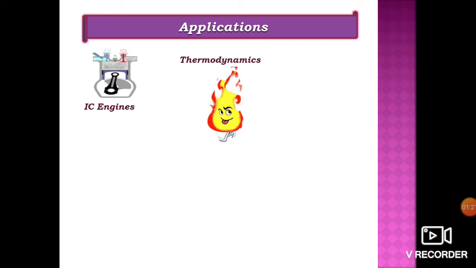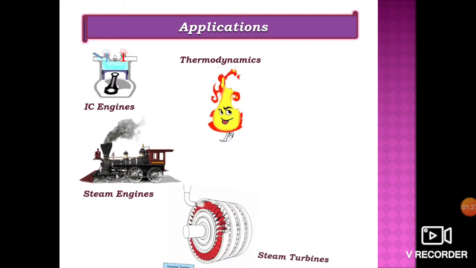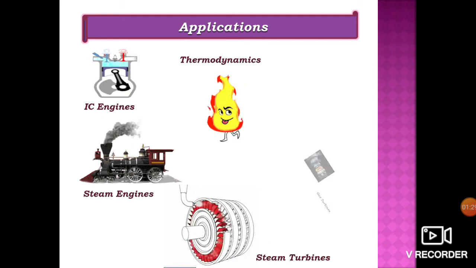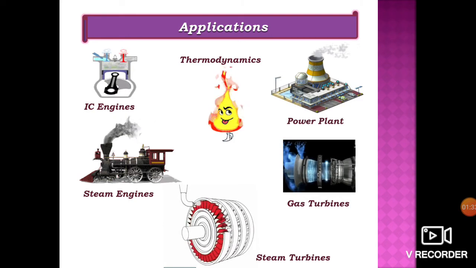Let us list some of the applications of thermodynamics. Thermodynamic principles is followed in an internal combustion engine, which is used in all kinds of automobiles, steam engines, steam turbines, gas turbines, and in power plants for power generation.